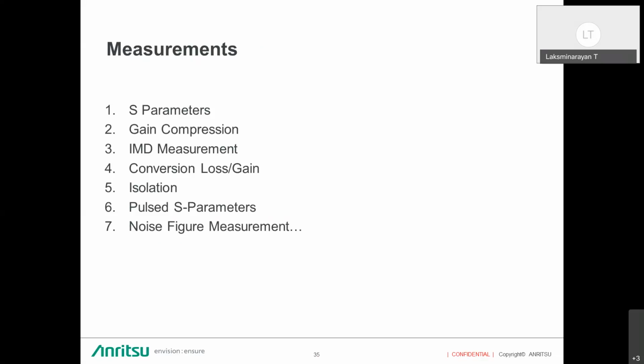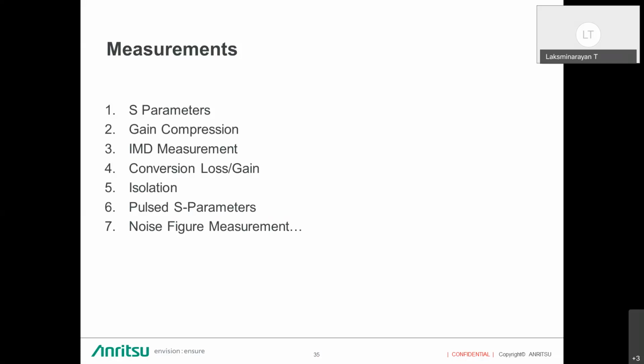And you will be measuring IMD, where you generate 2 tones and feed them to the amplifier or a mixer, and you analyze the receiver side to see if there are any non-harmonics present near the fundamental frequencies, and what is the level of the harmonics. Then conversion loss for mixers, and isolation for amplifiers or filters.